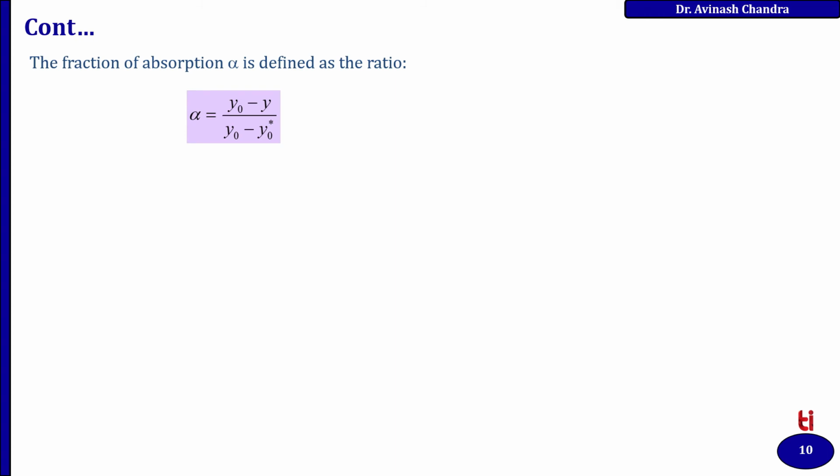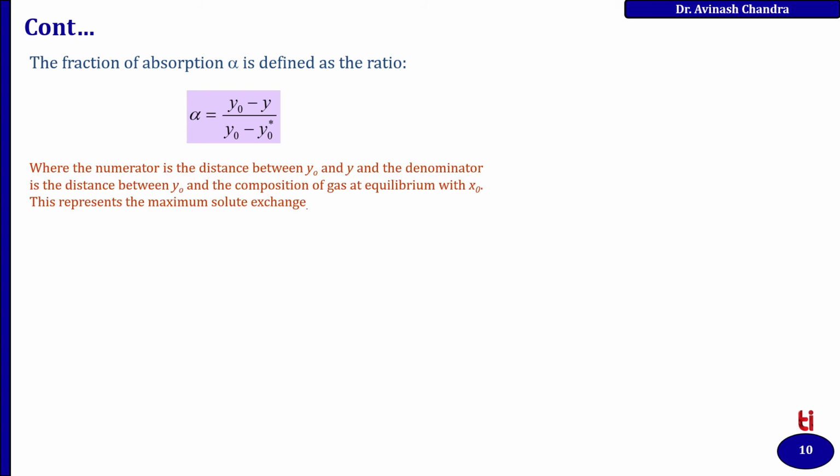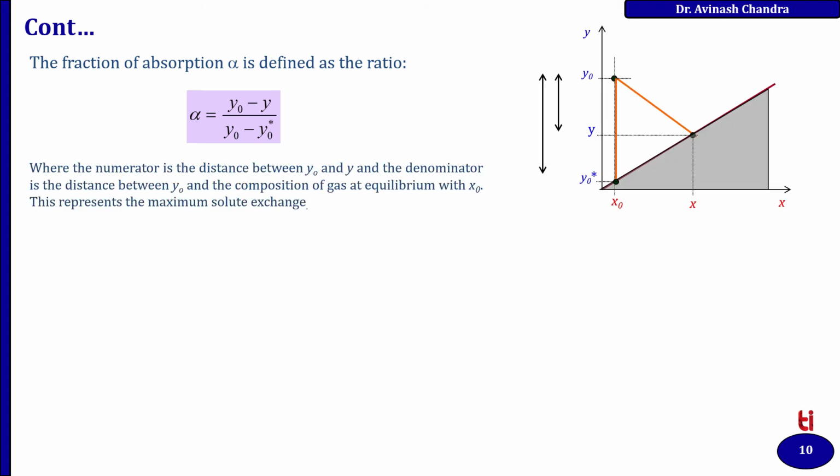In continuation, the fraction of absorption alpha is defined as the ratio y naught minus y upon y naught minus y star, where the numerator is the distance between y naught and y, and the denominator is the distance between y naught and the composition of gas at equilibrium with x naught. So simply you can see here in this diagram, y naught minus y is this value, whereas y naught minus y star is this value.